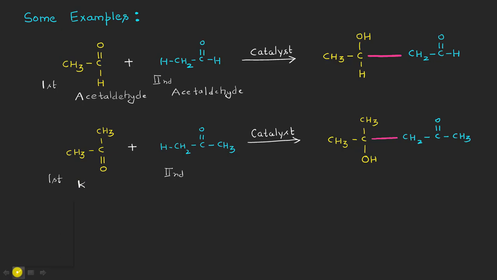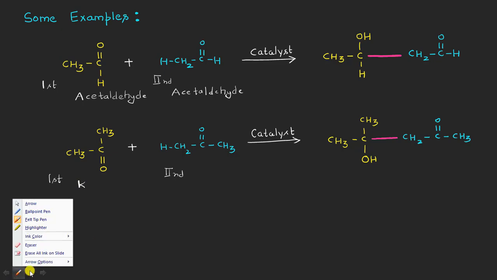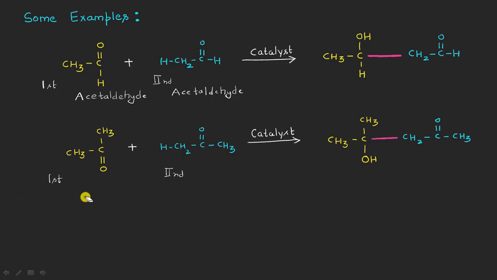This is a molecule of acetone, right? So let me write here, this is the aldol reaction between the first molecule of acetone, and here you can see this is the second molecule of acetone, right?